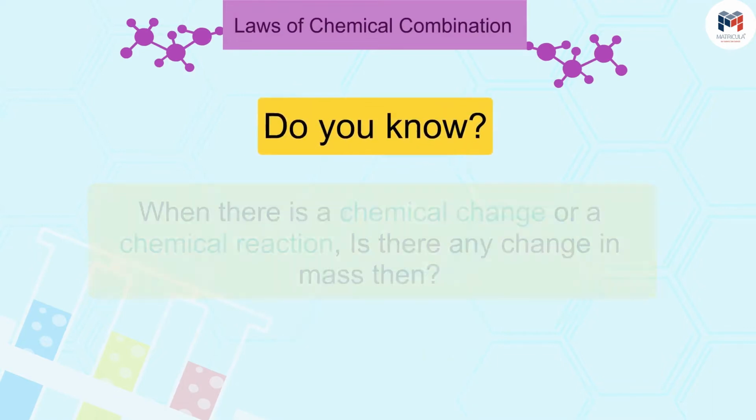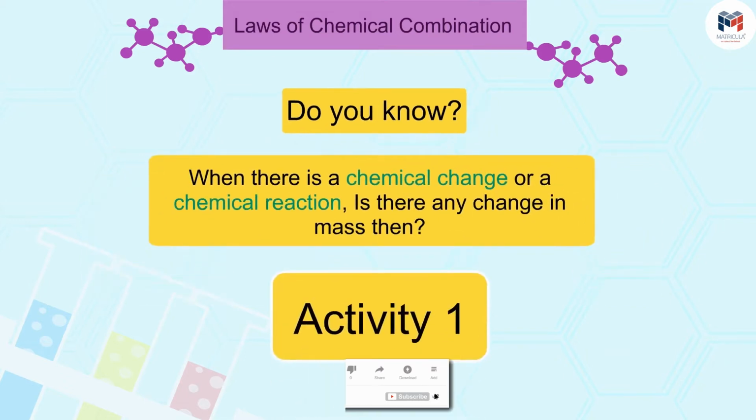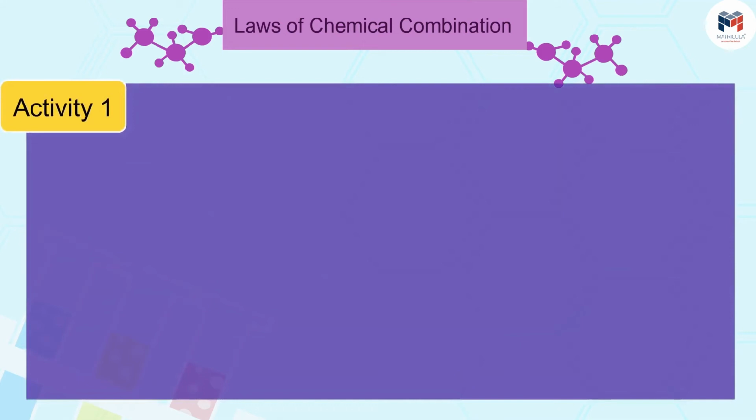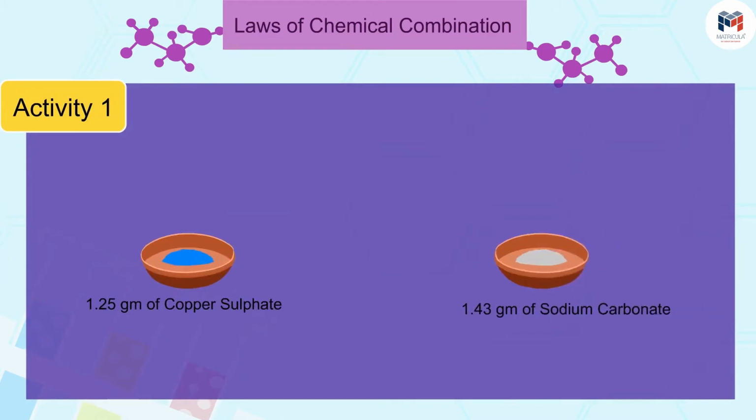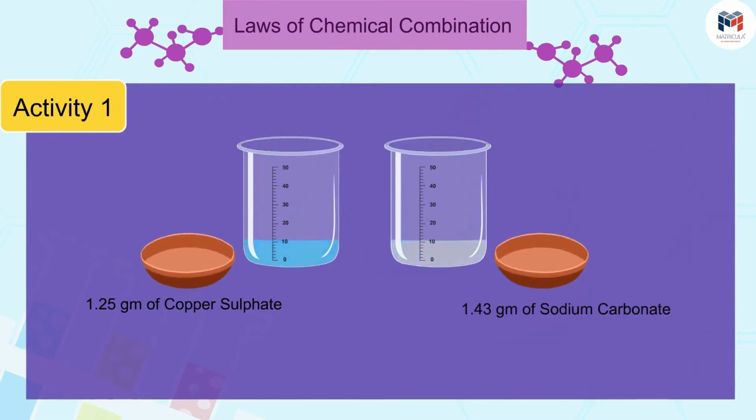Friends, when there is a chemical change or a chemical reaction, is there any change in mass then? Let us try to find the answer through an activity. Prepare two separate solutions of 1.25 grams of copper sulfate and 1.43 grams of sodium carbonate in 10 ml of water.